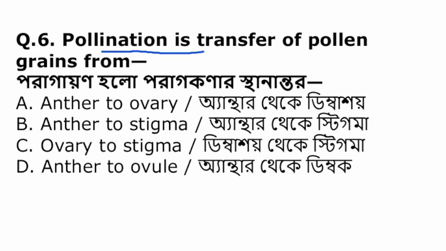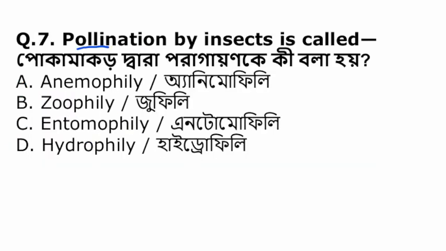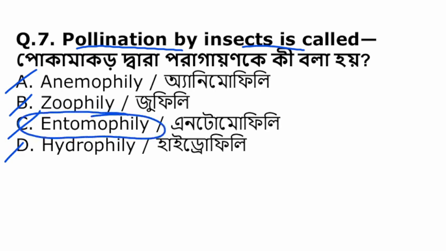Pollination is transfer of pollen grains from anther to ovary, anther to stigma, ovary to stigma or anther to ovule? Pollination is basically the transfer of pollen grains from anther to stigma. Pollination by insect is also called anemophily, zoophily, entomophily or hydrophily? The pollination that is carried out by insects is also known as entomophily.